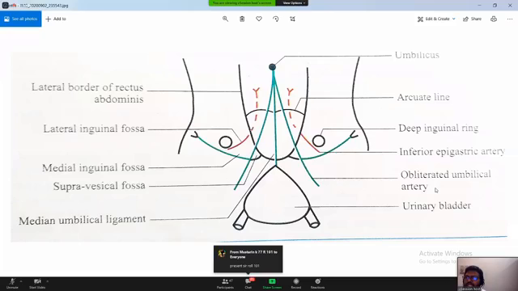Anyways, this is in short, you'll study what is the difference between indirect inguinal and direct inguinal hernia, what are the linings, and what makes the linings. I have told you in the last class. If you just remember the picture I have shown you, how the internal spermatic fascia, how the cremasteric fascia and external spermatic fascia is formed, you can understand everything. Who can tell me how the internal spermatic fascia is formed, or what continues as the internal spermatic fascia from the deep inguinal ring? Who can tell me?